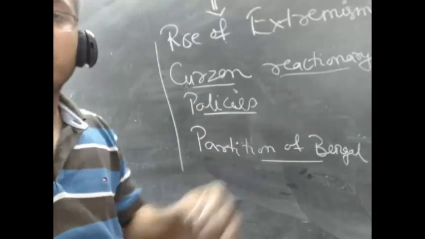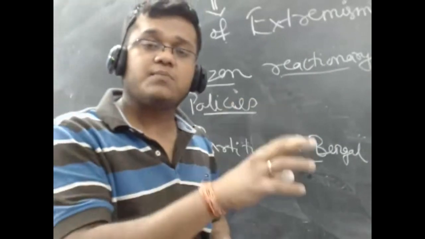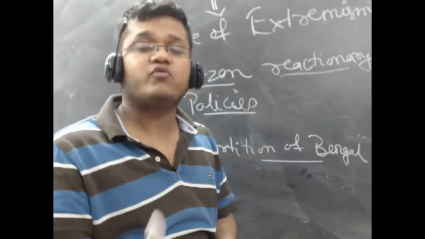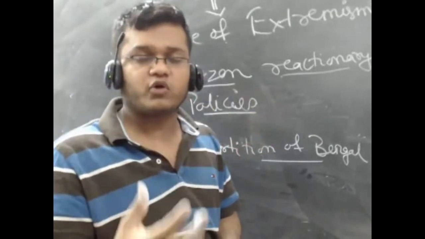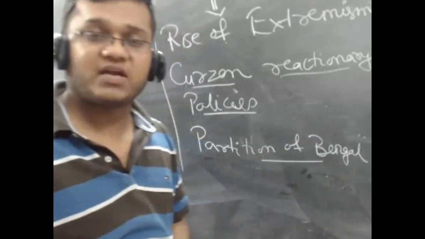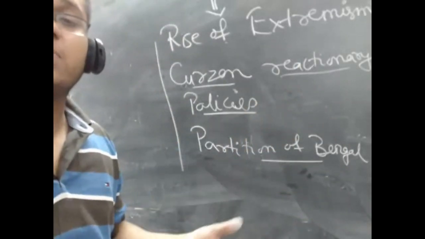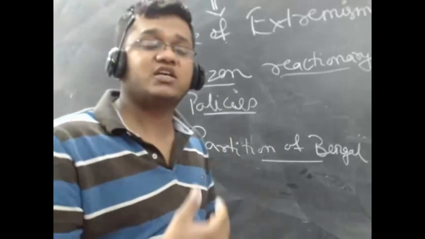In 1914, World War will start. So we will see what will be the impact of World War in India and whether India will participate or not participate, and what Indians will do when World War is happening. Revolutionary or militant people will rise up. Militant people are those who will take up arms against British rule.